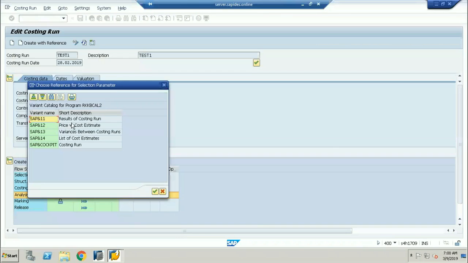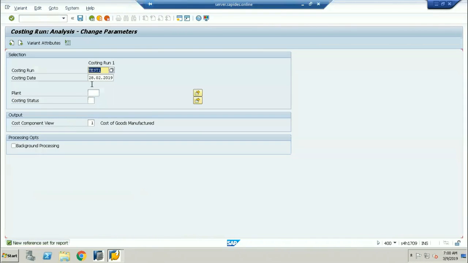Okay, so result of the cost run or price versus cost estimation, or how do you want to run the cost here? So I want the result of the cost run. Okay, based on the result of the cost run, you're taking the cost run as a test one. Just now you've taken the costing date, which is 28/2/2018, and you can give the plant and everything. If you want to give the plant and everything, you can get here. Okay, now you can save it.